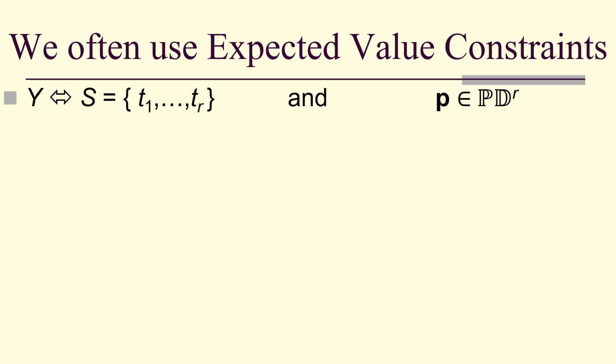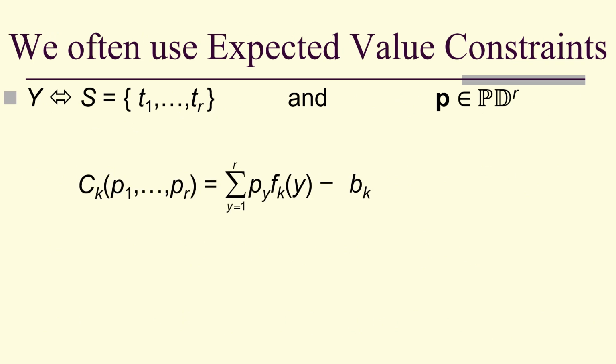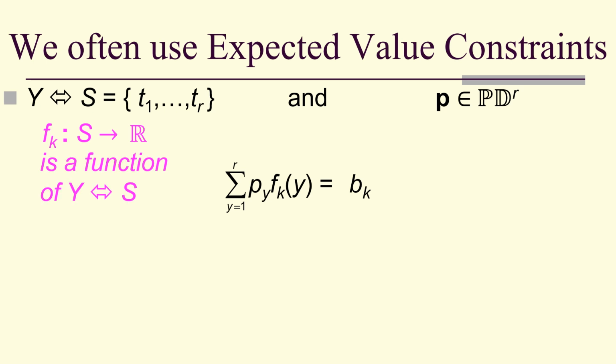We often use expected value constraints, which look like this. And that means we're looking at where this expected value summation is equal to b sub k. And let me explain. This f sub k is a function from the sample space to R, and it's a function of y, the variable. Notation here, we're saying f sub k of y, but actually we mean f sub k of t of y. We've done that many times now.